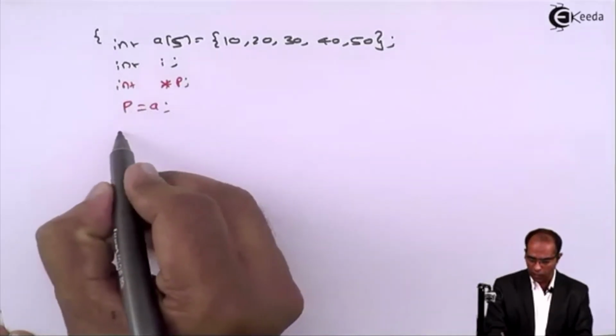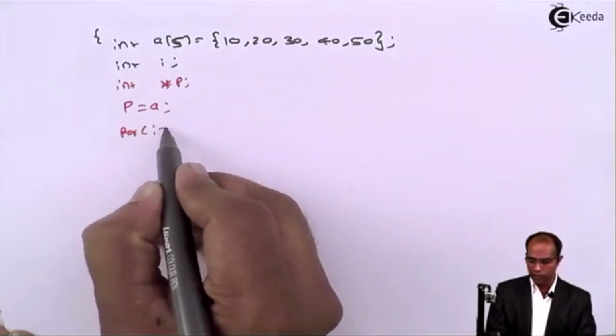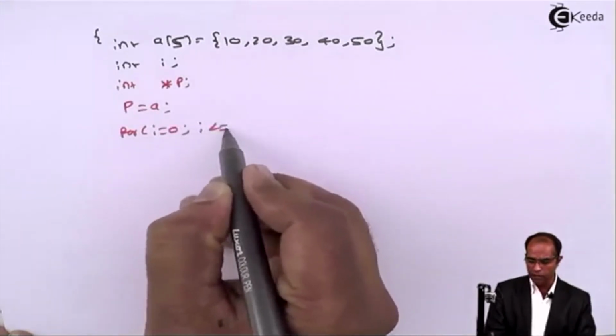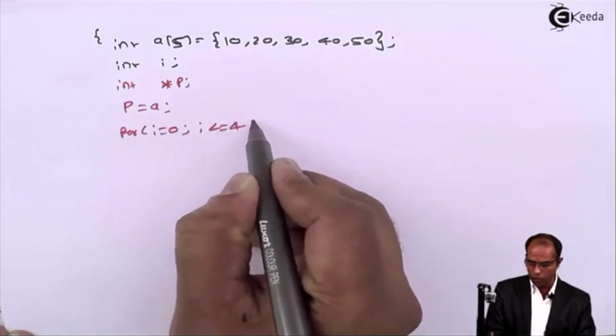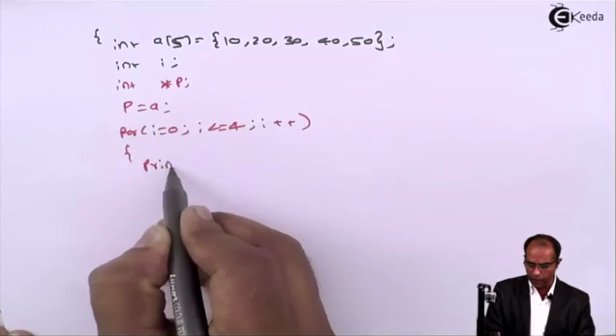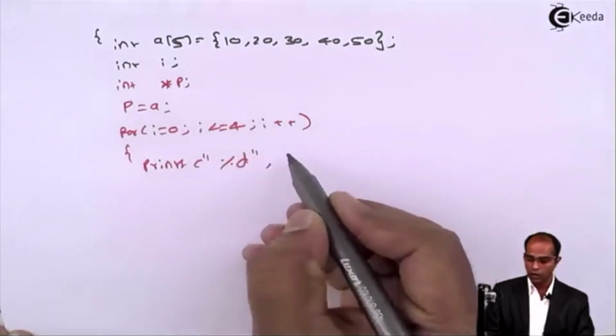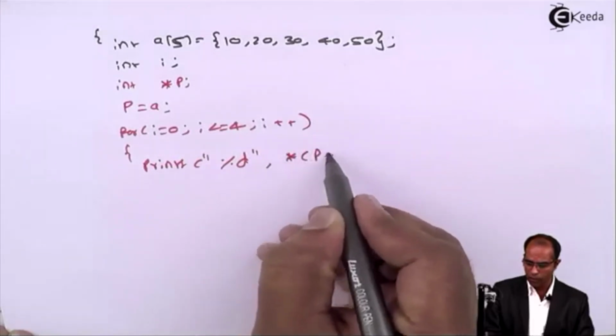So here I'll use a simple display of values. I'll display all these values on the screen. I'll say for i equals to 0, i less than equals to 4, i plus plus. And here I'll say printf percentage %d comma asterisk of (p plus i).